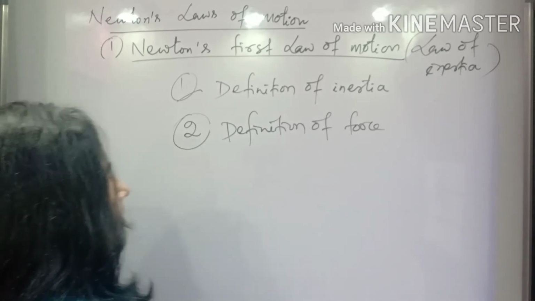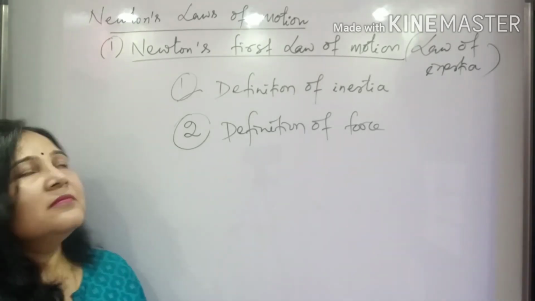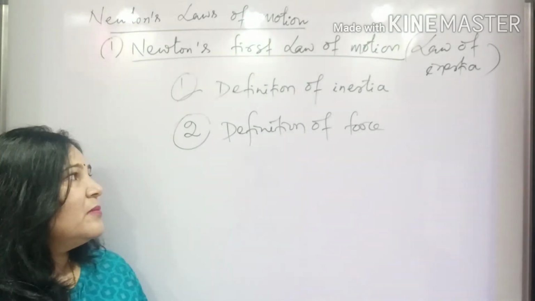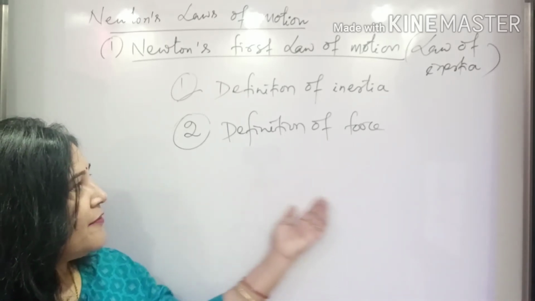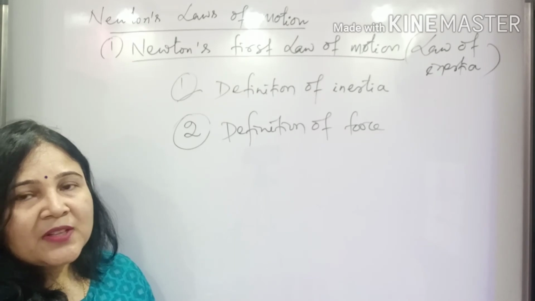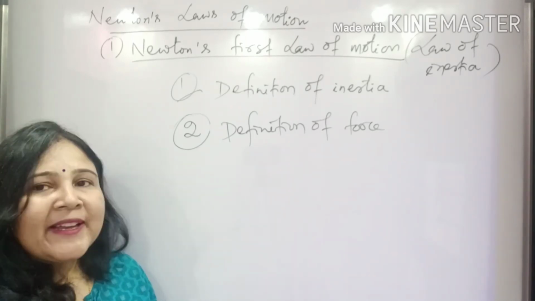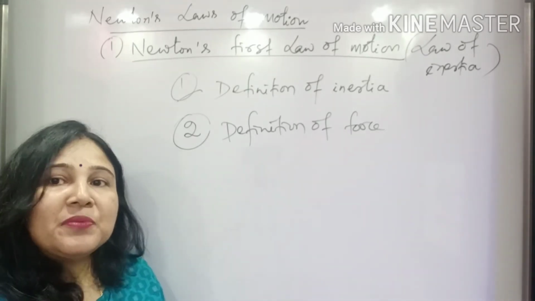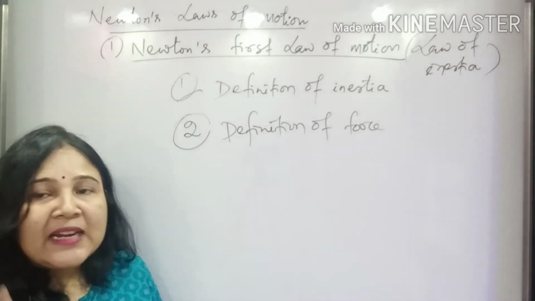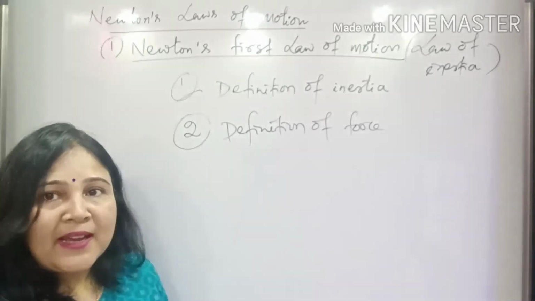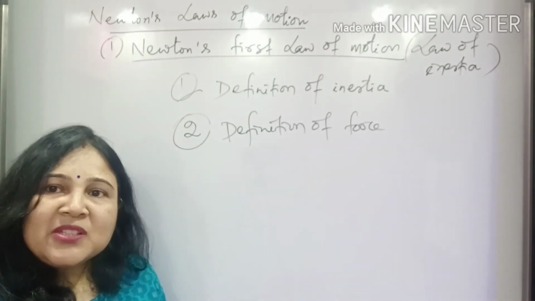Now we see how Newton's first law of motion helps to get the definition of force. A body continues to be in the same state unless an unbalanced force is applied. So what is force?